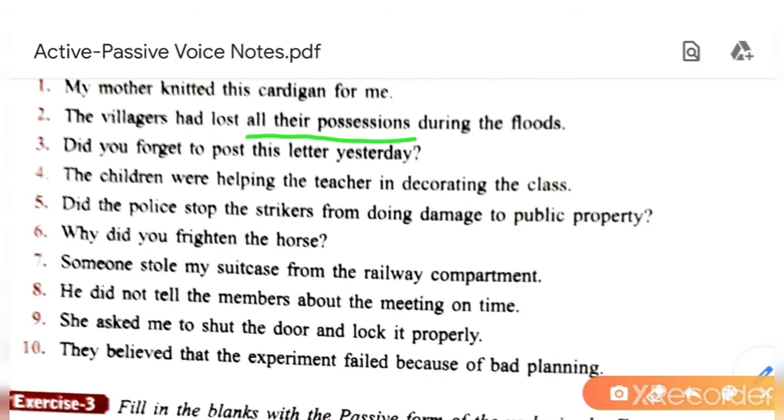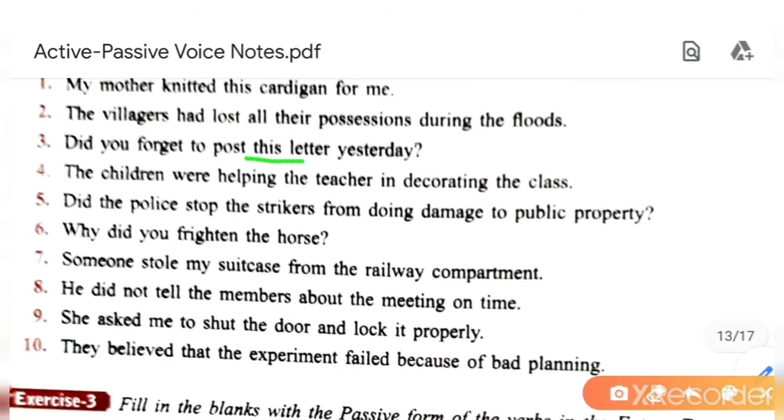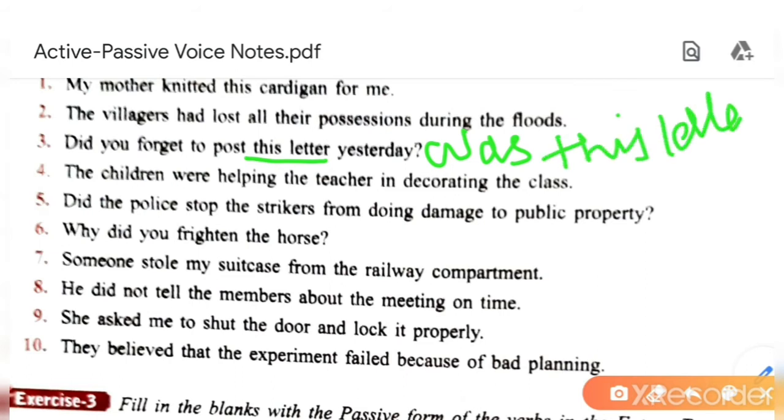Then, did you forget to post this letter yesterday? Now it is question. Okay, did. So obviously our passive will start with was or were. Okay, what is the object here? This letter. It is singular. So start with was. Was this letter?